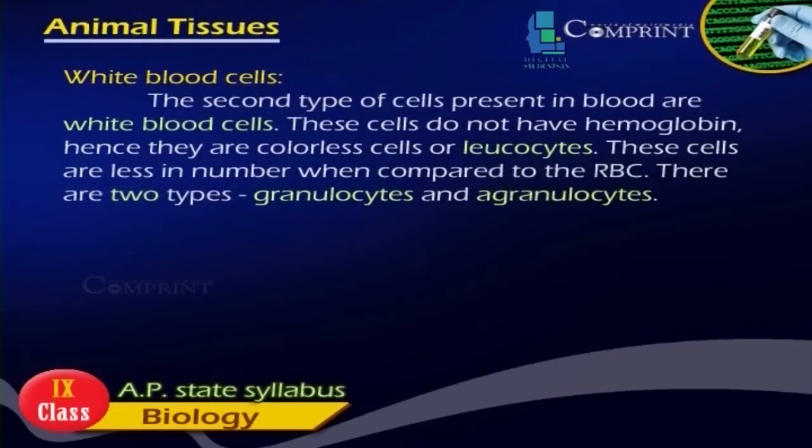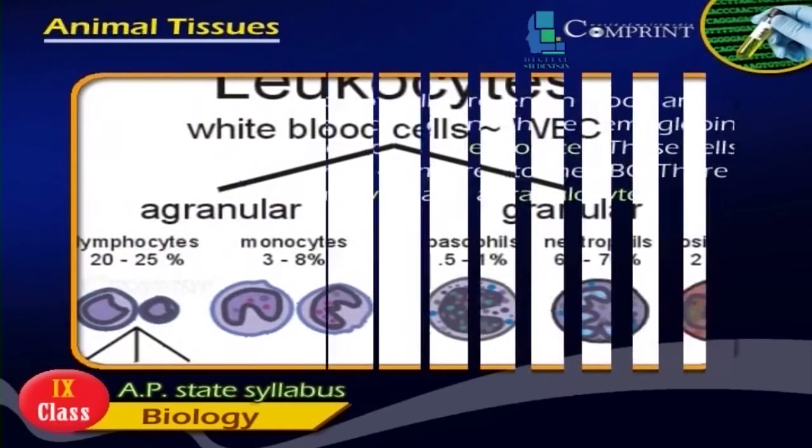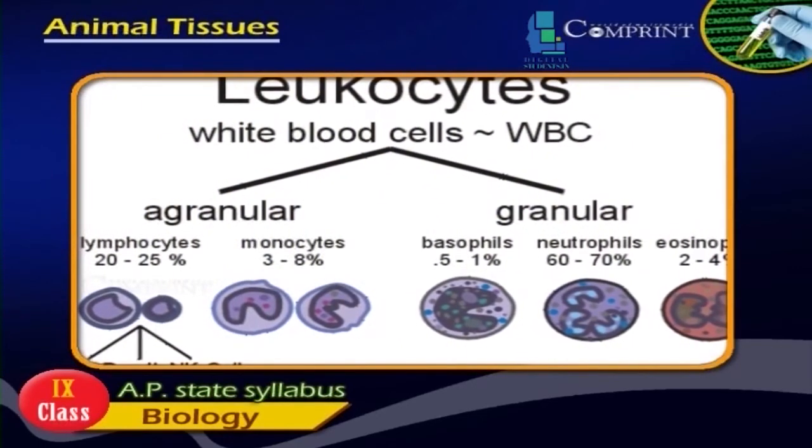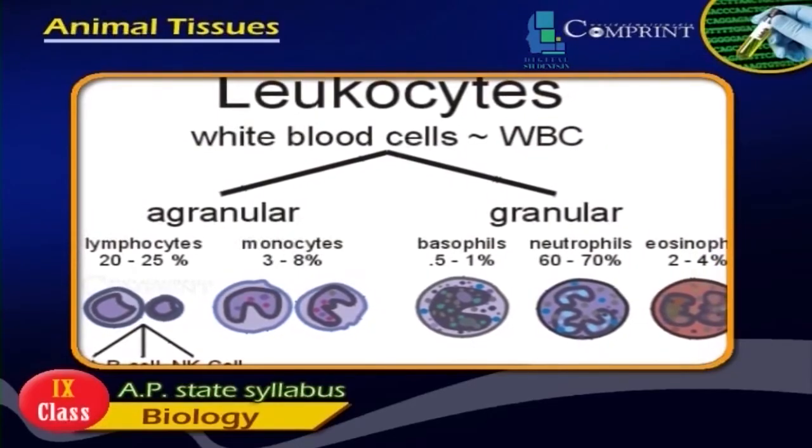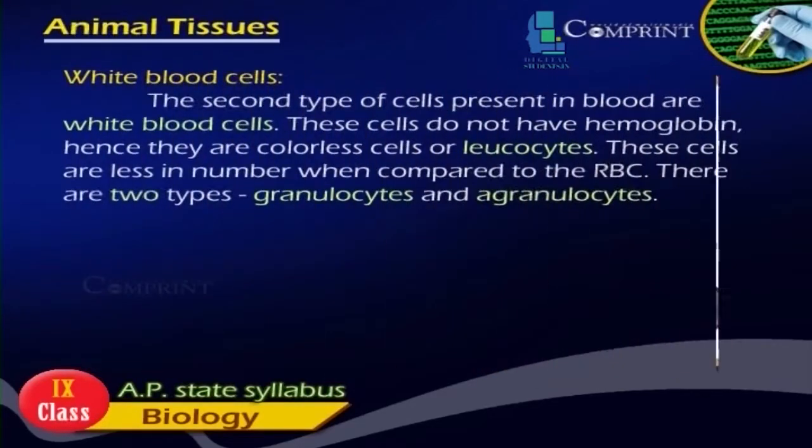White blood cells. The second type of cells present in blood are white blood cells. These cells do not have hemoglobin, hence they are colorless cells or leukocytes. These cells are less in number when compared to the red blood cells. There are two types, granulocytes and agranulocytes.